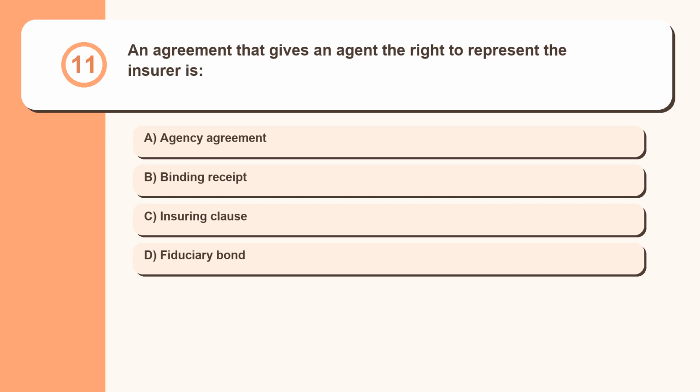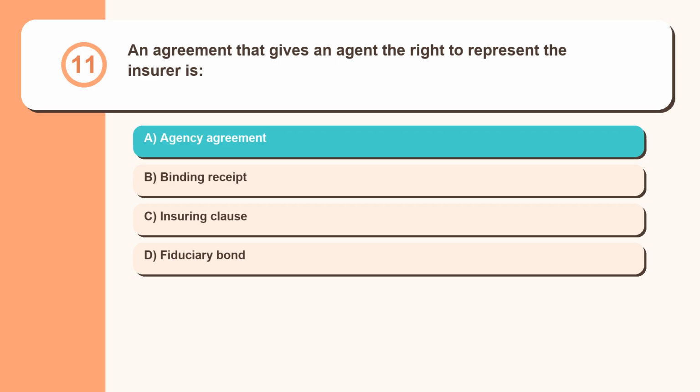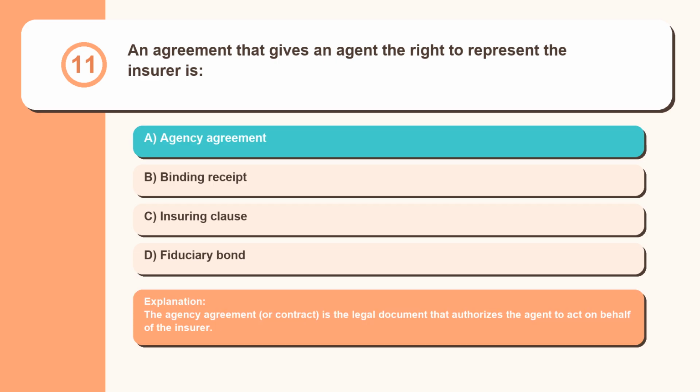Question 11. An agreement that gives an agent the right to represent the insurer is: agency agreement, binding receipt, insuring clause, fiduciary bond. The agency agreement, or contract, is the legal document that authorizes the agent to act on behalf of the insurer.